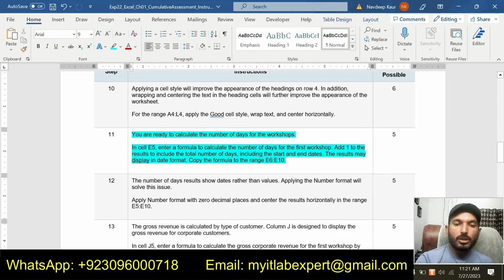Add 1 to the result to include the total number of days. So we will add 1 to the result, including the start and end dates. The result may display in the date format. Copy the formula to the range E6 up to E10.